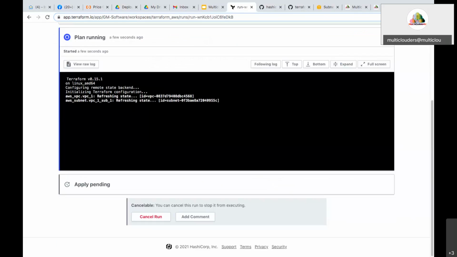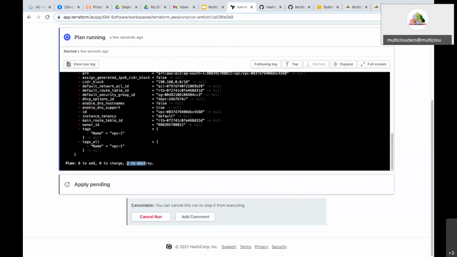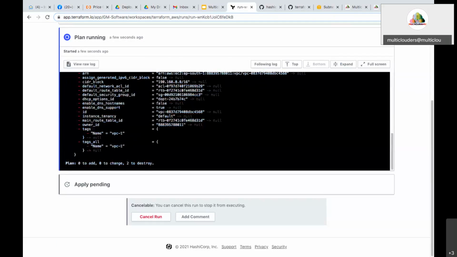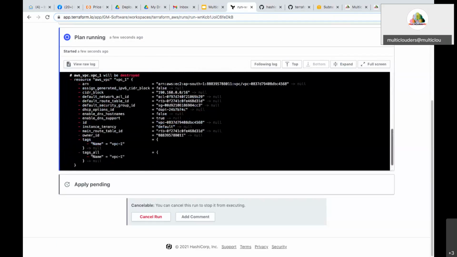See, I created two resources and the two resources will be destroyed. You can see the plan. That is the main advantage of using Terraform: you can plan the resources.